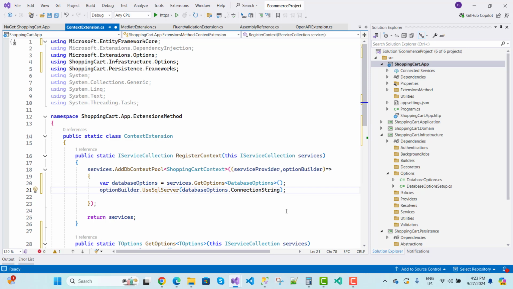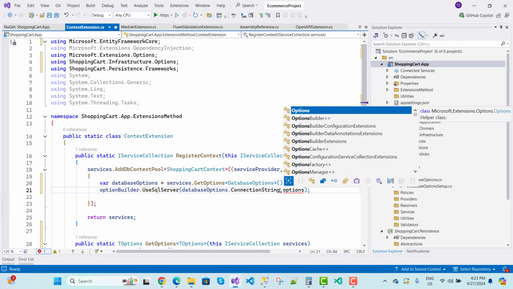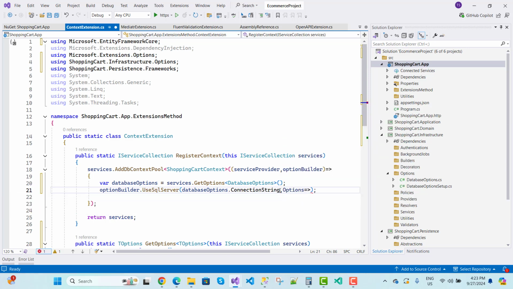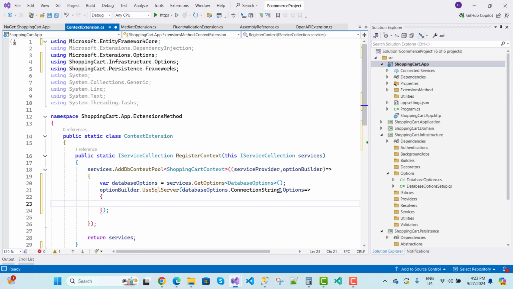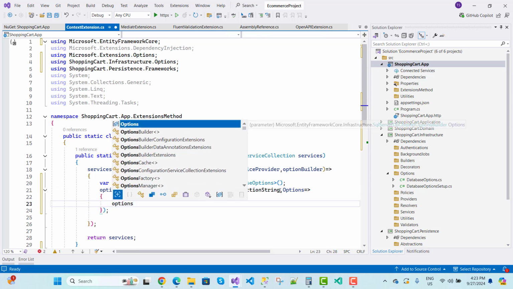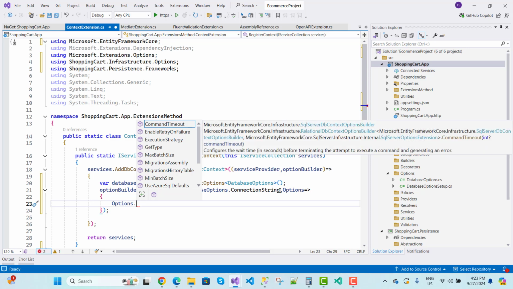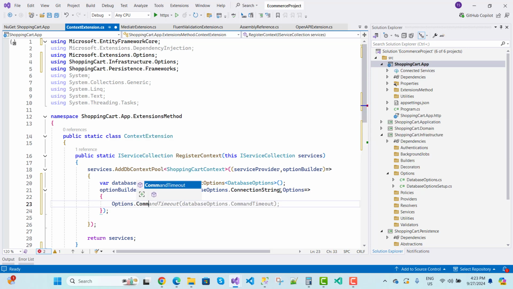This is much easier to add there. And if you want to add these, you can add options, and just after that initiate again options dot command timeout. The database has a command timeout, so databaseOptions.CommandTimeout, you can initiate it.